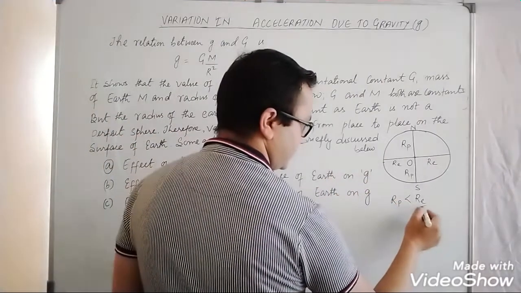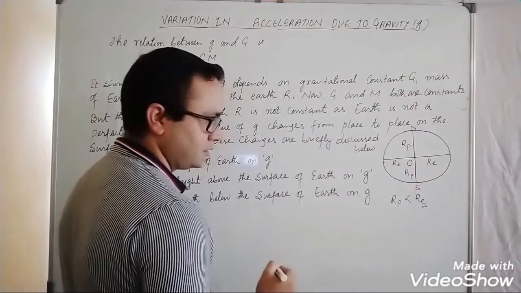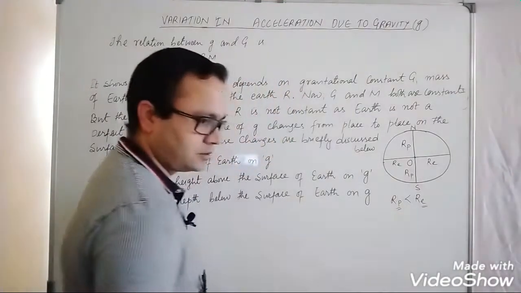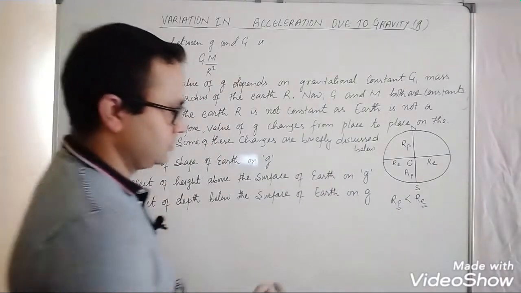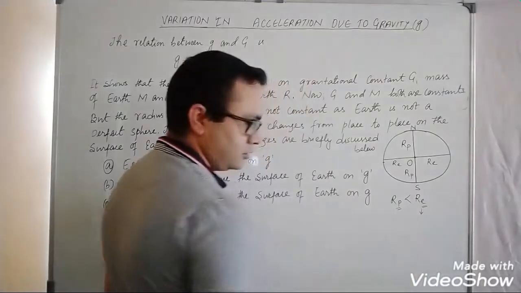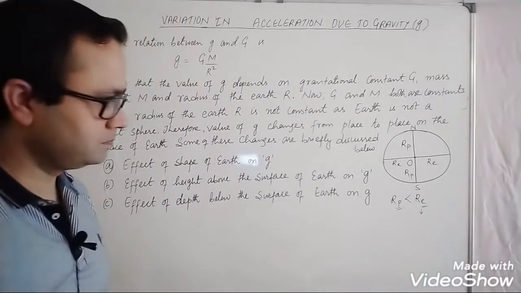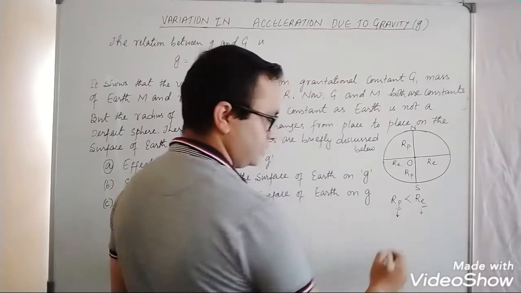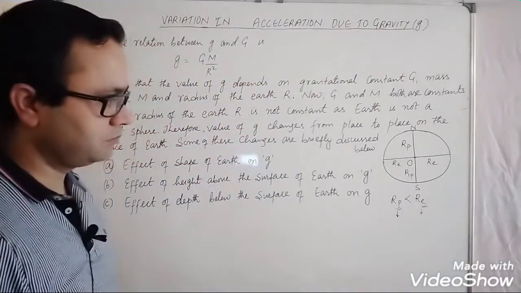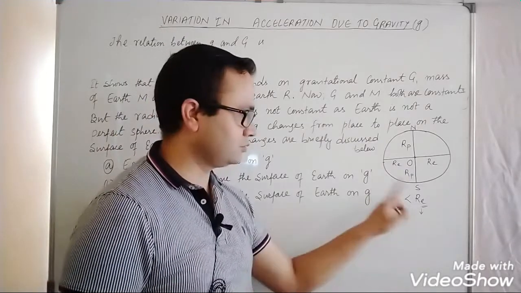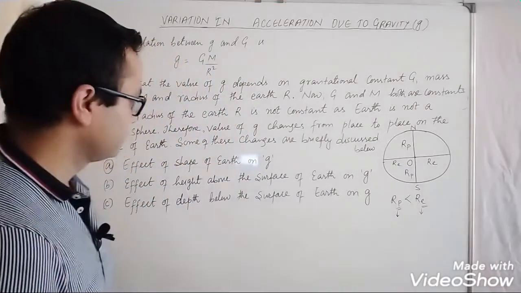So the radius is large at the equator compared to the pole. At the equator, acceleration due to gravity is small, and at the pole the acceleration due to gravity is large because of the small radius as compared to the radius of the equator.